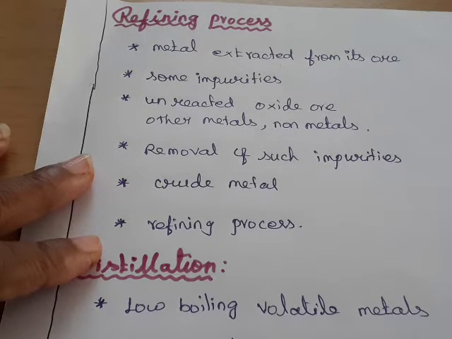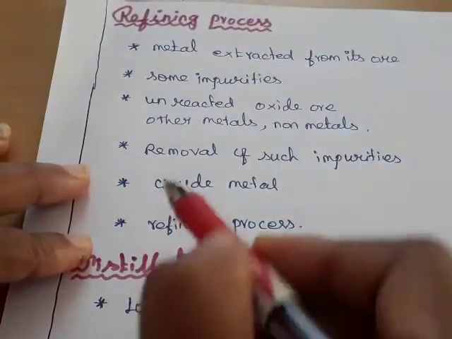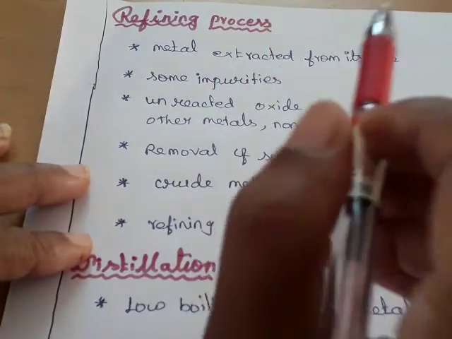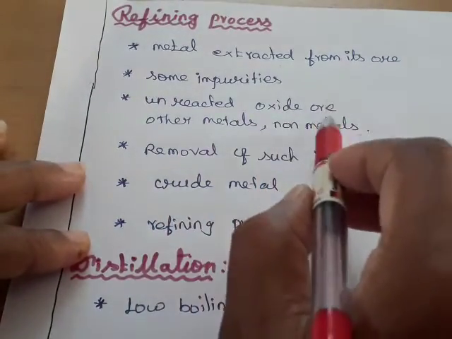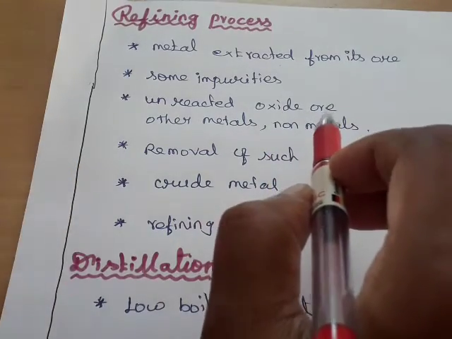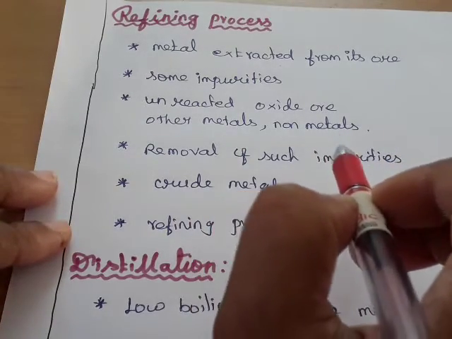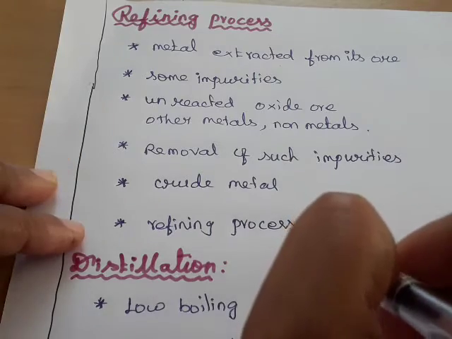Metal has some impurities. The metal is extracted from its ore, and that metal contains some impurities. The impurities are other metals, unreacted oxides, ores, metals and non-metals. Such impurities are removed from the crude metal. This is called the refining process.